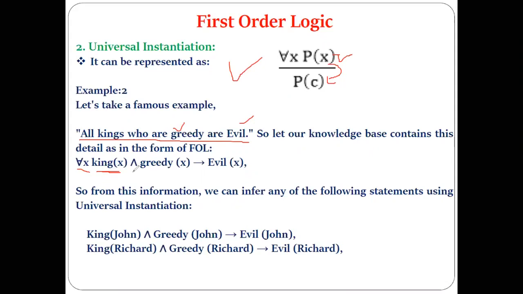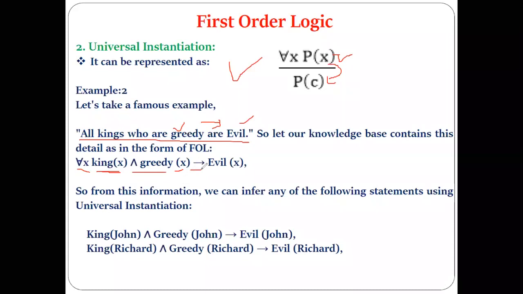That's why greedy(X). Who is it? King. So greedy in front of X in brackets. All kings who are greedy are evil, which means something is being implied. Those who are kings are greedy, and all kings who are greedy are evil.